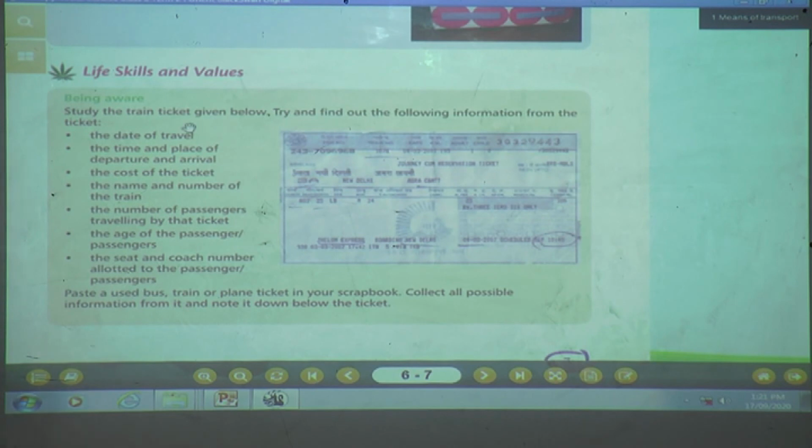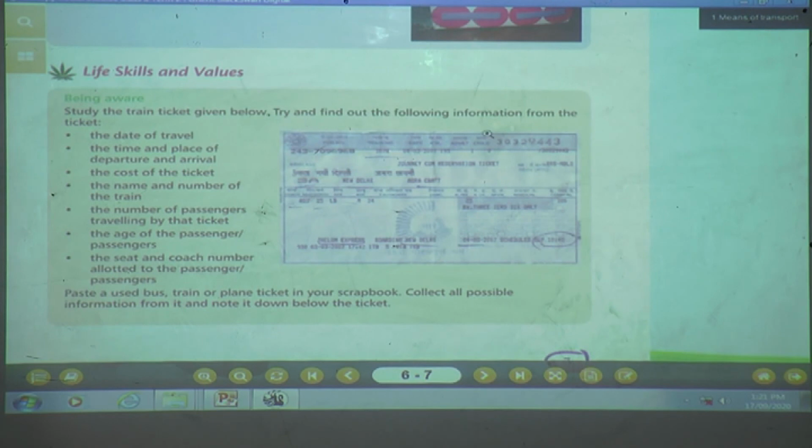As you know, children, you go by train from one place to another. If you want to go to your granny's home, you might be busy, and you use a means of transport such as a train. You might have seen a train ticket also. If you have not seen one, you can ask your parents. Study the train ticket given below. What is this? This is a train ticket.